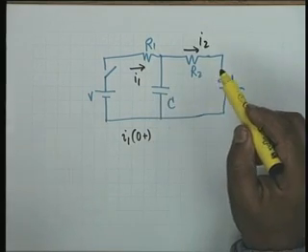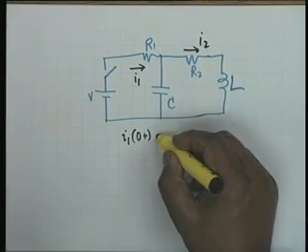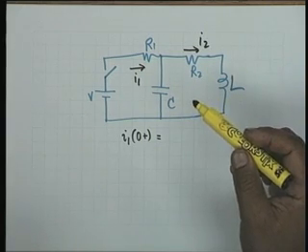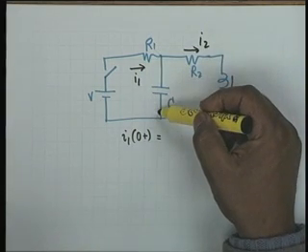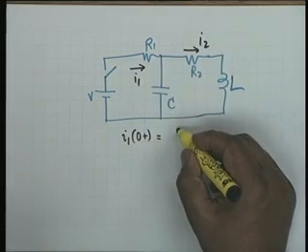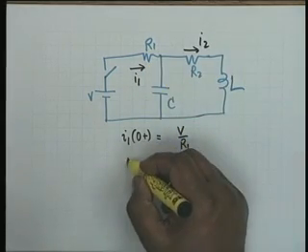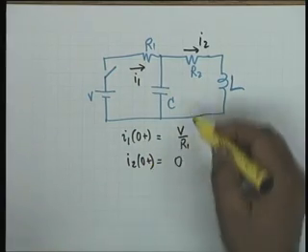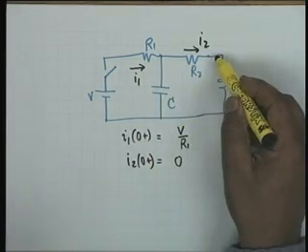Then I1 0 plus, what would this be equal to? At t equal to 0 plus, the capacitor is a short and therefore I1 0 plus must be V by R1. What is I2 0 plus? 0, because if this is a short, then no current passes.